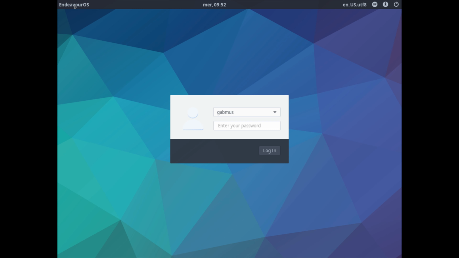We have this pretty nice login screen, which I suspect is Light DM. We're going to verify that in a minute. And of course, the only session we have is our XFCE session. So let's actually log in.